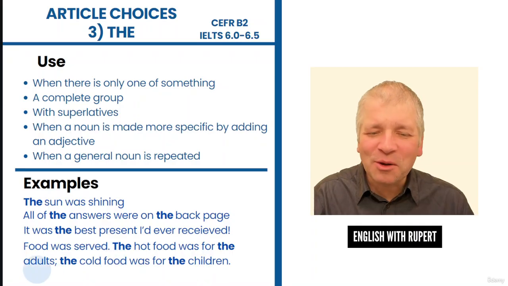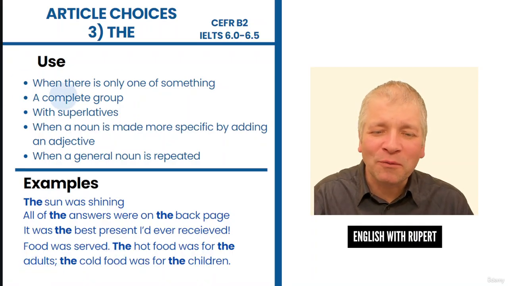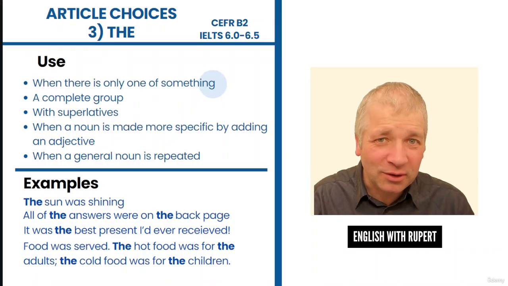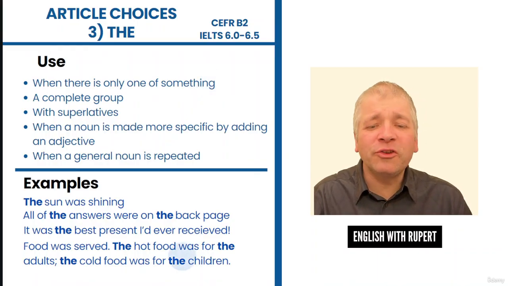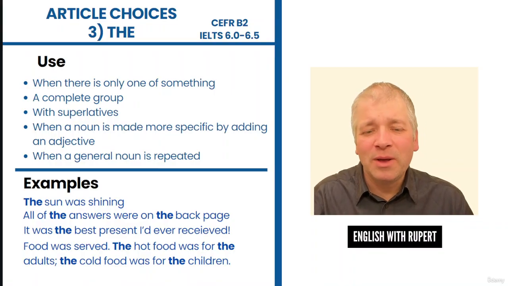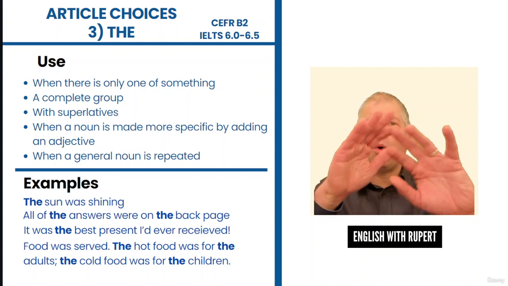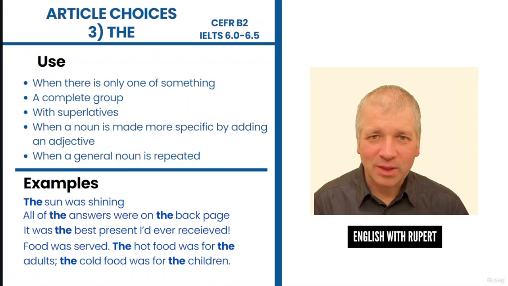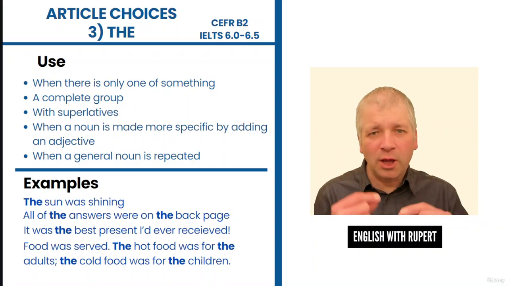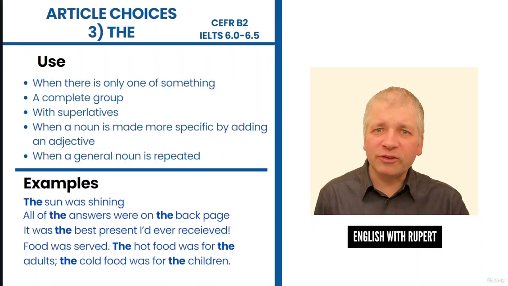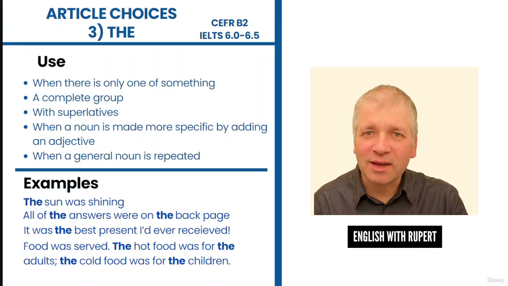Now, the adults is a complete group of adults, and we're being specific to a certain type of people. The children is the same. We're being specific to a certain type of people, and it's a complete group. Not just one child, but all children. The children means all of them. So there are some useful rules to follow with a, an, the, or zero article when you are using nouns.